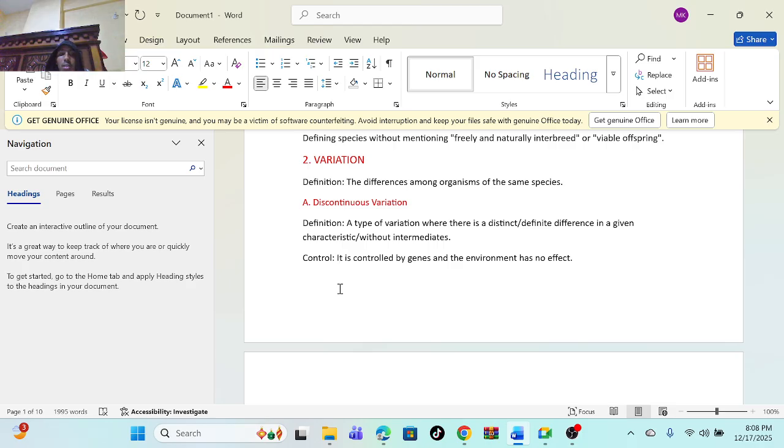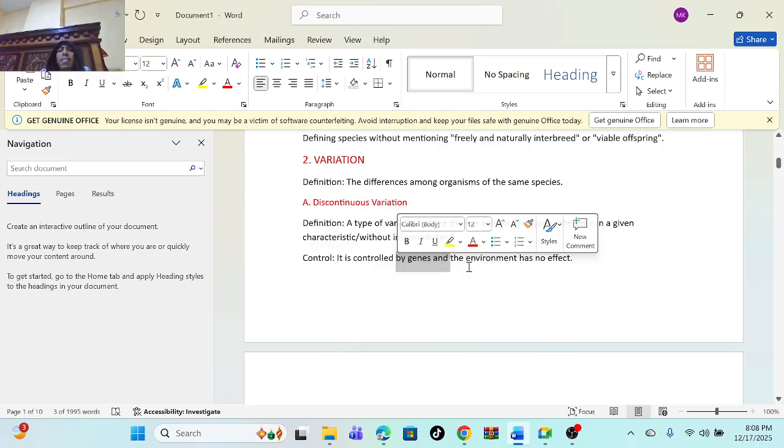Discontinuous and continuous variation is a very common question in genetics. They ask you to differentiate between discontinuous and continuous variation. Discontinuous variation is a type of variation where there are distinct differences in a given characteristic without intermediates. It is controlled by genes, and the environment has no effect.